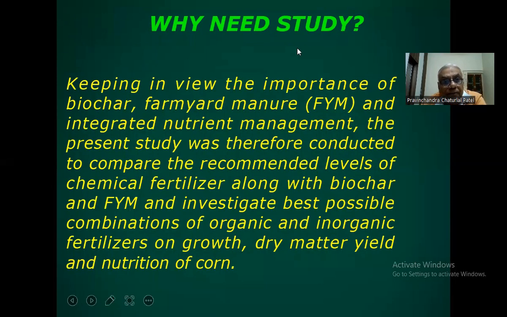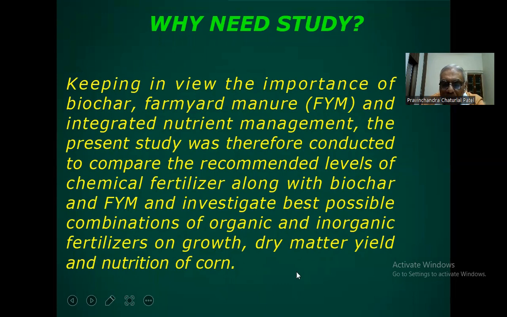Why is this study needed? Keeping in view the importance of biochar, farmyard manure, and integrated nutrient management, the present study was conducted to compare the recommended levels of chemical fertilizer along with biochar and farmyard manure, and to investigate the best possible combination of organic and inorganic fertilizer on growth, dry matter yield, and nutrition of corn.